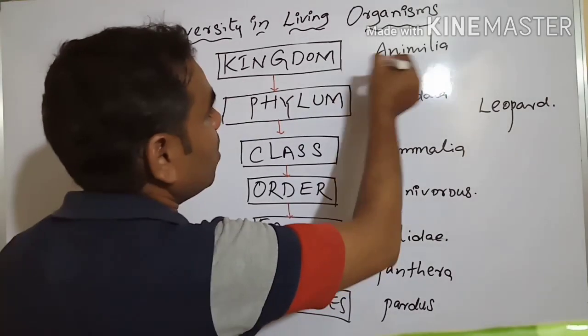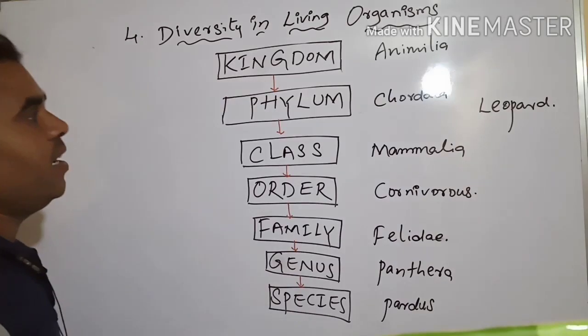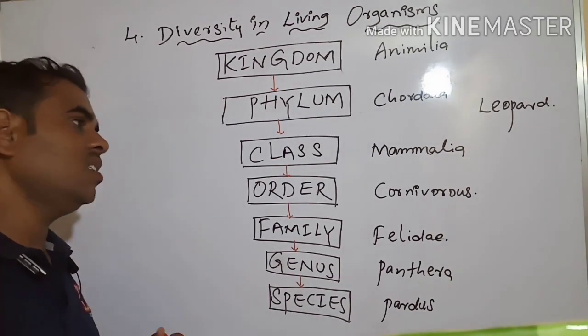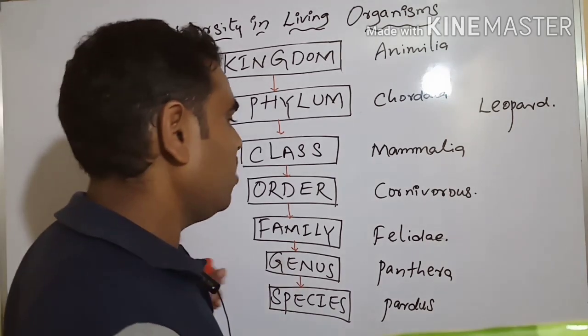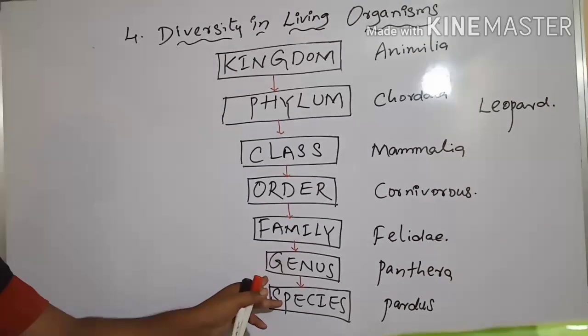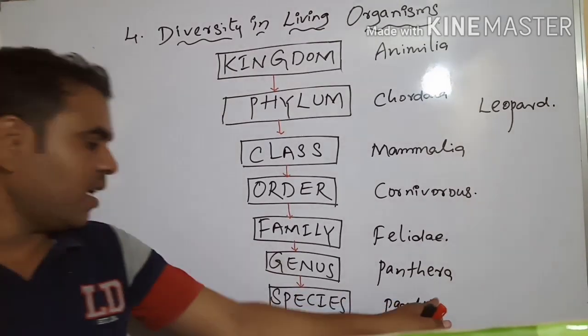This is how we write the classification of organisms. Kingdom is Animalia. Phylum is Chordata. Class is Mammalia. Order is Carnivora. Family is Felidae. Genus is Panthera.